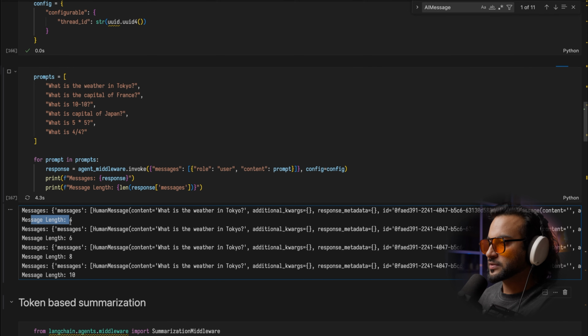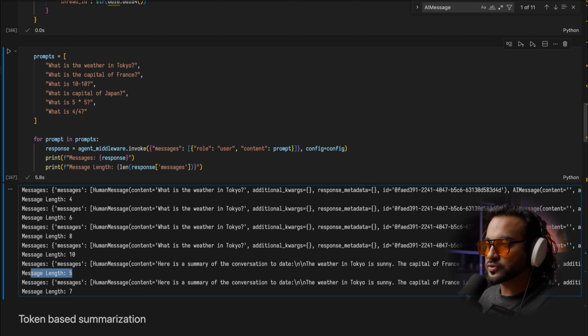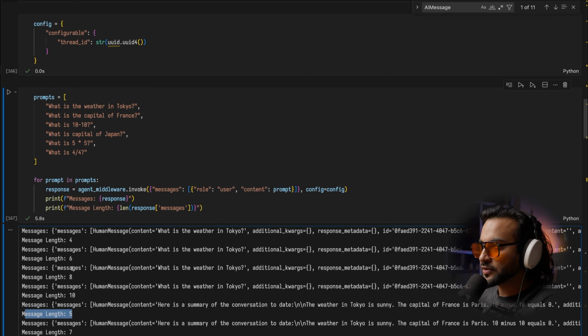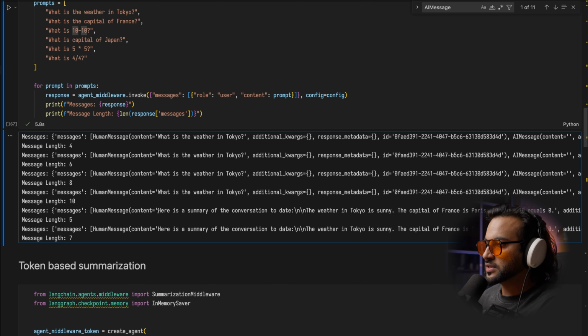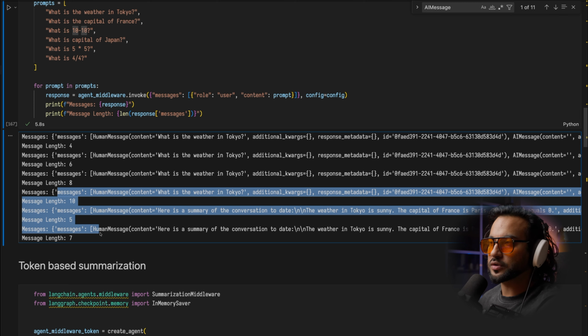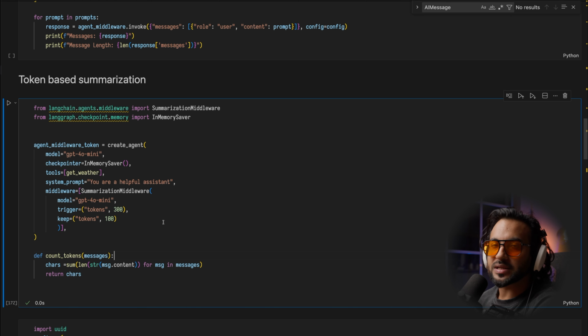It prints the first message length was 4, then 6, then 8, then 10. And now if you notice, it's reduced to 5. The reason it reduced was that we had triggered the summarization middleware at length 10. If you see, it says here is a summary of the conversation to date. As soon as the message length hit 10, it summarized the context of the current chat and then continued the conversation. So this is how the summarization middleware works.